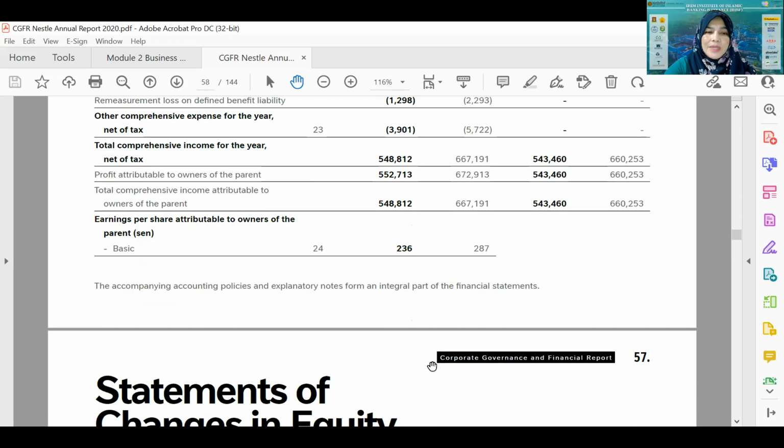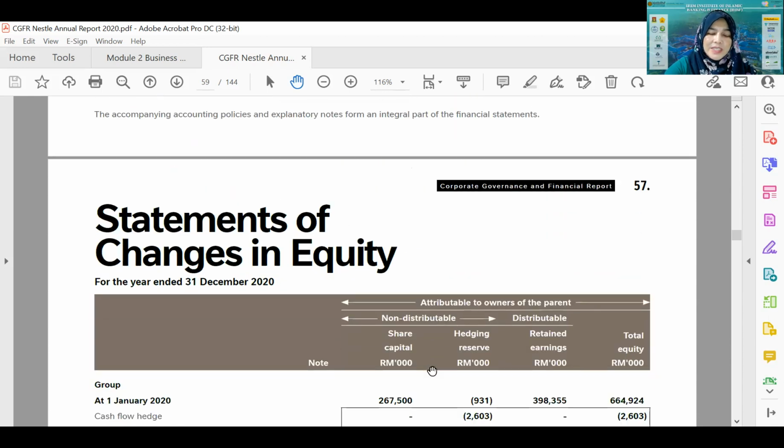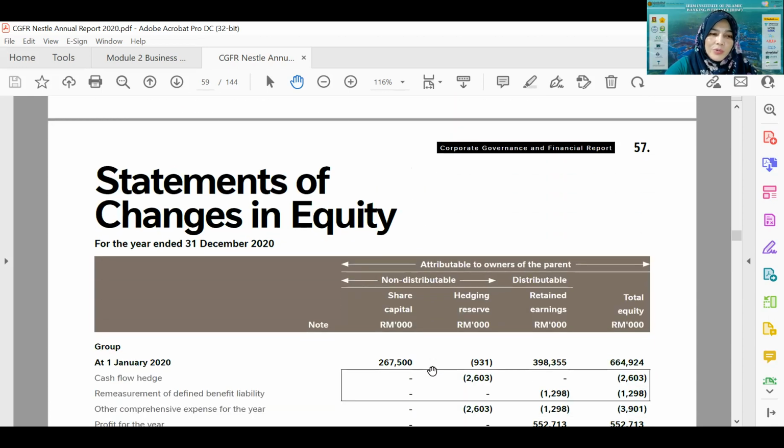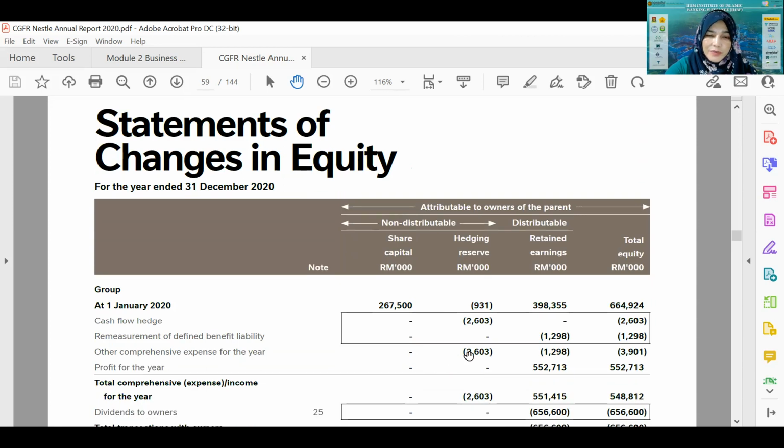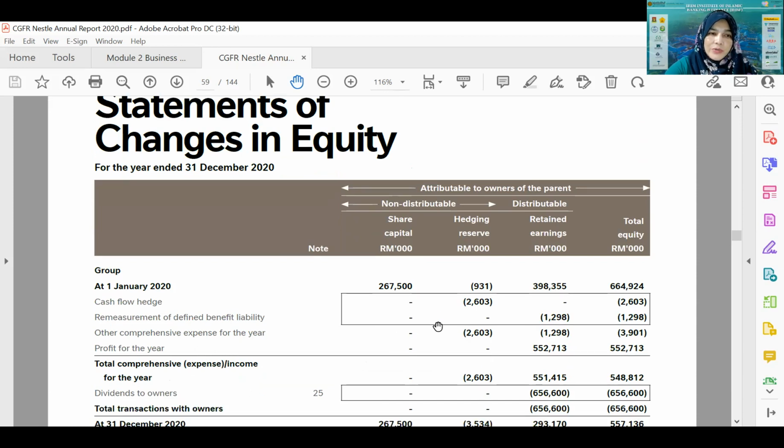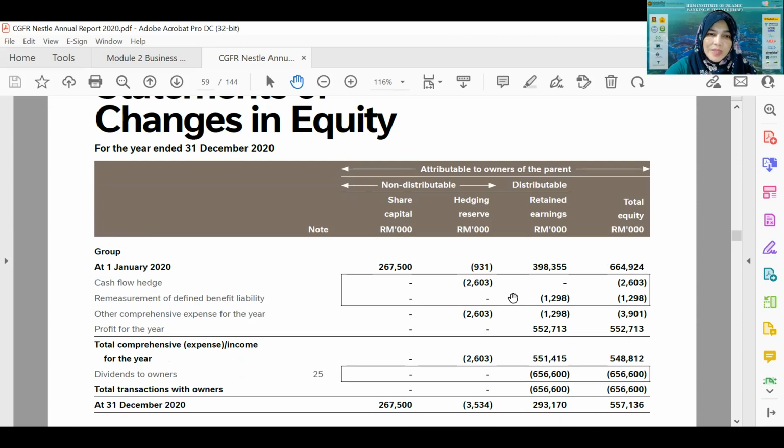Okay, the third statement is the statement of changes in equity. As a refresher for those who already went through topic 1 that day, this statement of changes in equity shows the amount of equity at the beginning of the period, 1st January 2020, and then what happened with the cash flow hedging activities, the remeasurement of the liability, and the profit for that year.